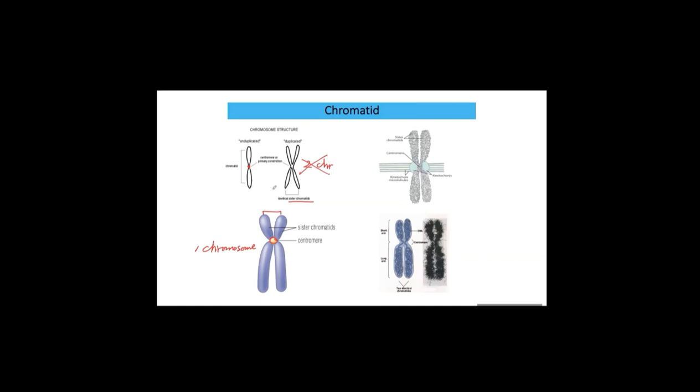If the cell does not undergo mitosis, the chromosome doesn't have to be duplicated. Therefore, there is no sister chromatid. And then this is a centromere region. And there is a protein complex called the kinetochore protein complex attached to the centromere region. You will see this a little bit later when the cell undergoes mitosis.